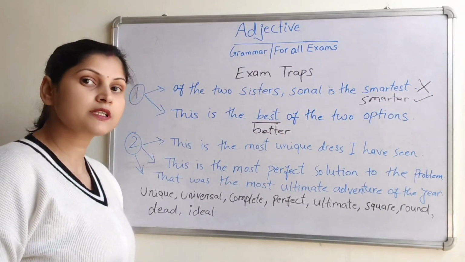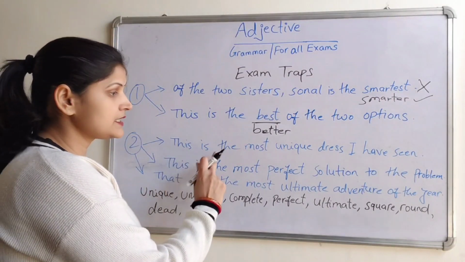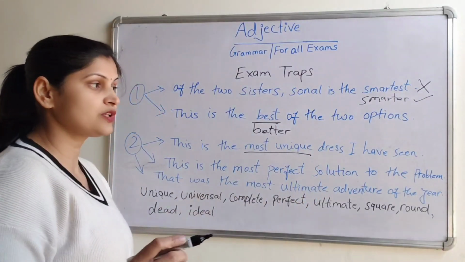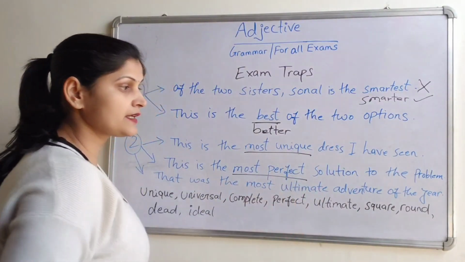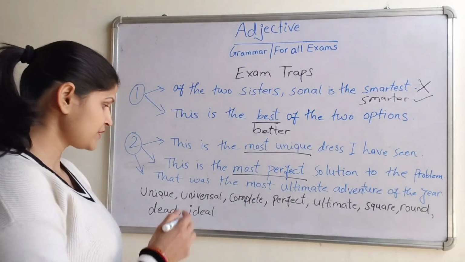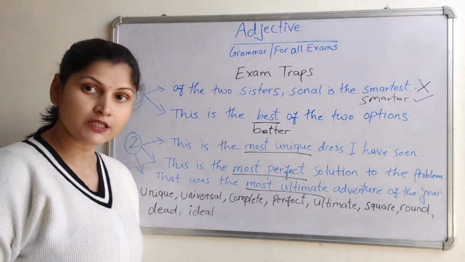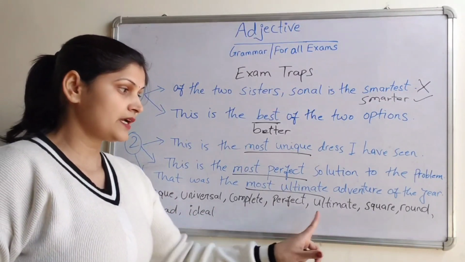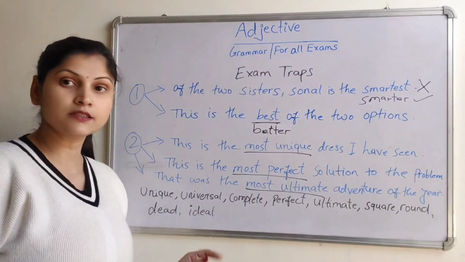Similarly, examiners can trap you with these sentences. See, this is the most unique dress. This is the most unique dress I have seen. This is the most perfect solution to the problem. That was the most ultimate adventure of the year. Unique, universal, complete, perfect, ultimate, square, round, dead, ideal.